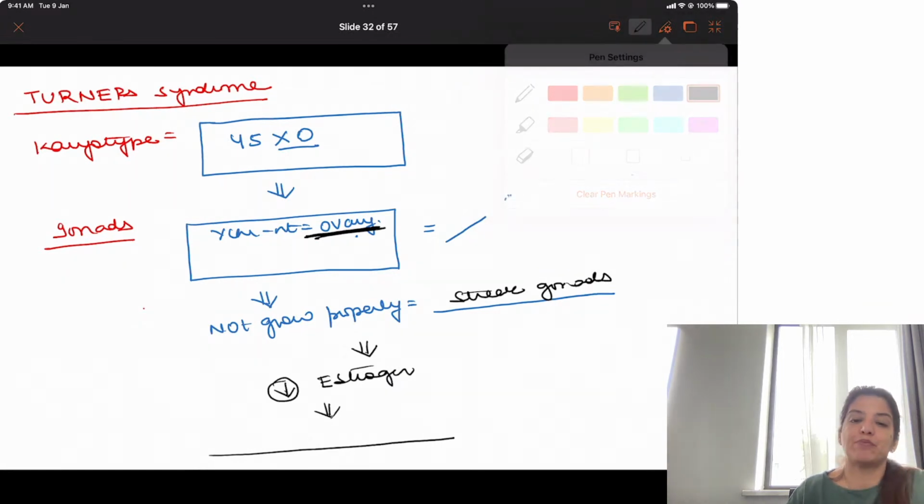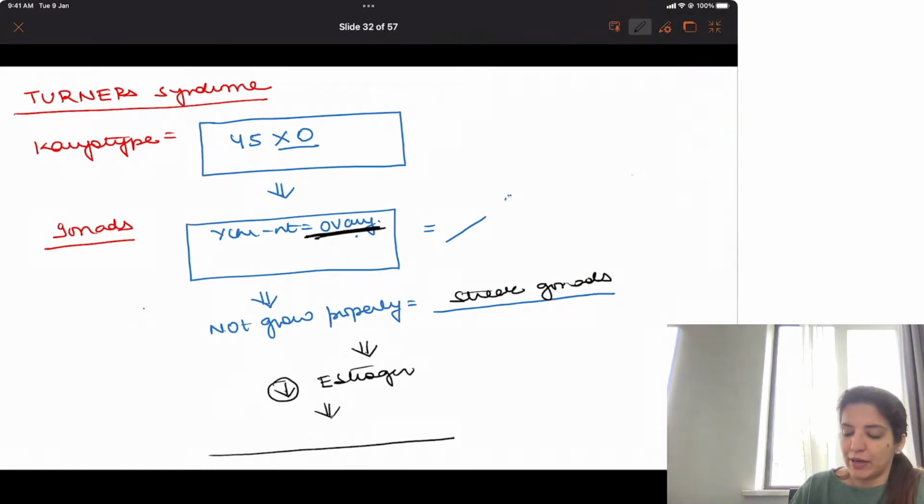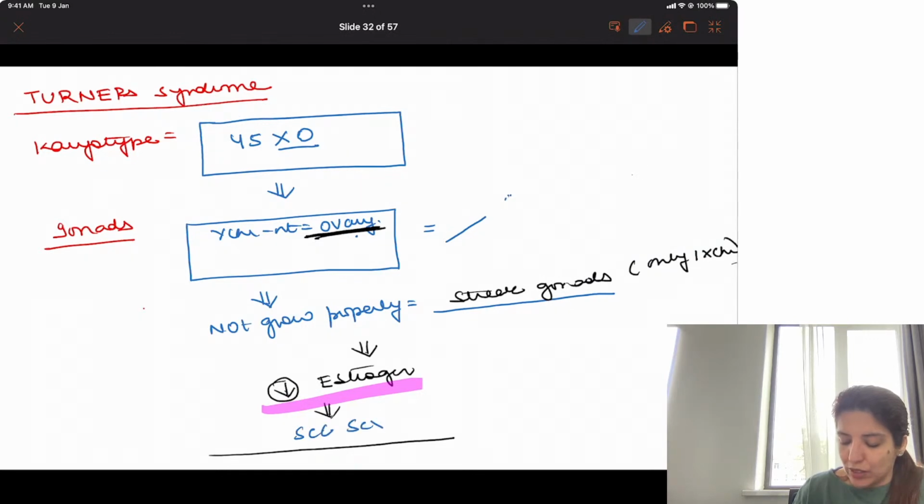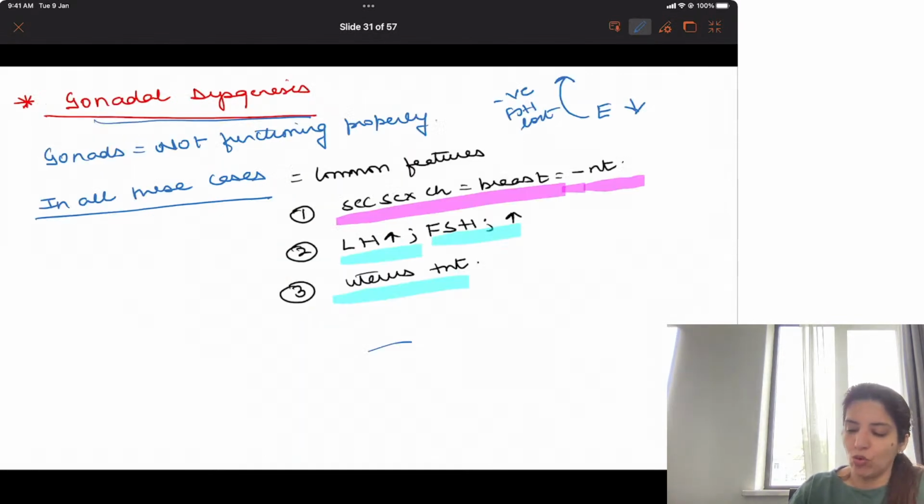Because the Y chromosome is absent, the gonad is ovary, but these ovaries will not grow properly. They will be streak gonads because only one X chromosome is present. Now obviously if the ovaries are not growing properly, there will be decreased estrogen, and because of decreased estrogen, their secondary sexual characteristics will be absent. Breast development will be absent. And that is why I told you in all females with gonadal dysgenesis, breast development is absent, right?